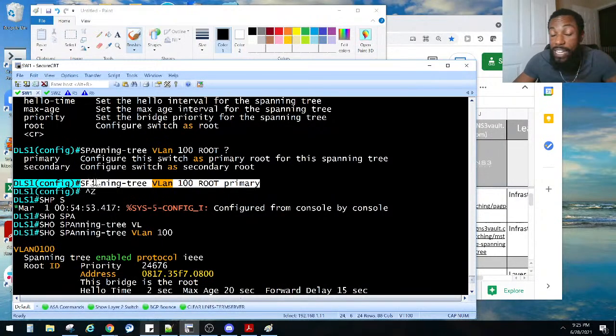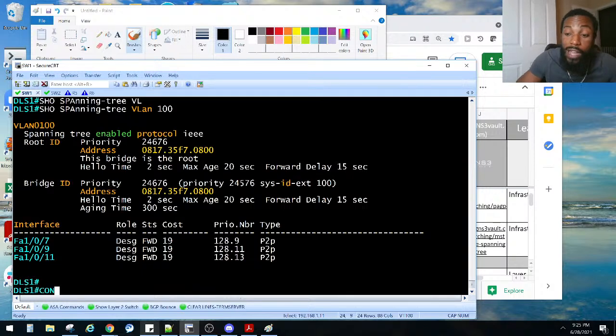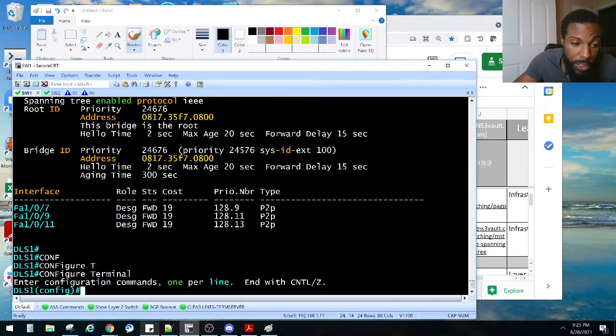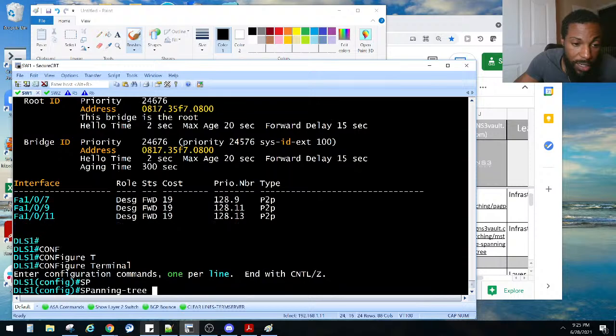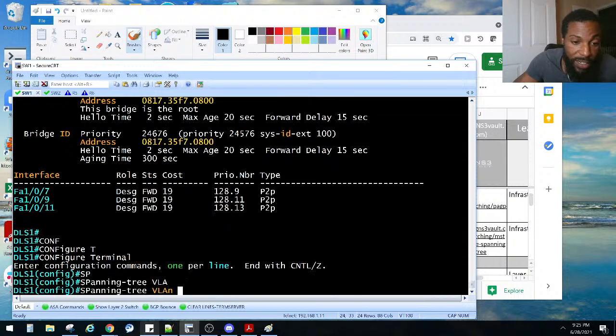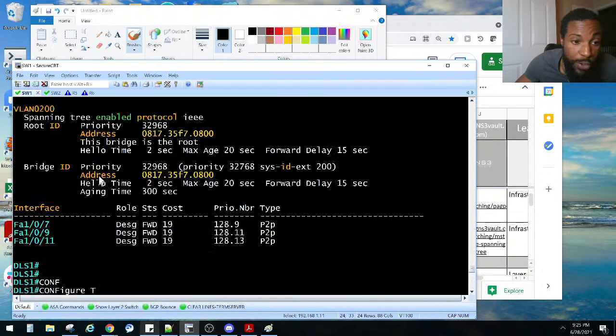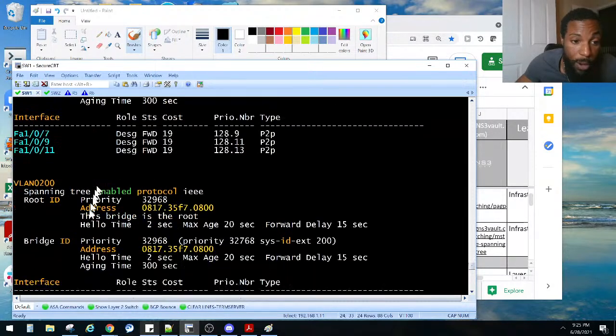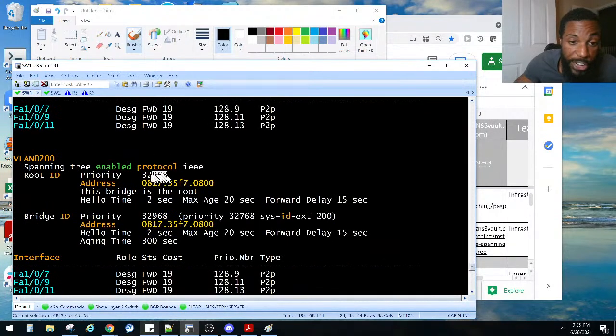We got to do the same thing for VLAN 200, right? I know it's taking a while here. So spanning tree VLAN 200, we said we are the root bridge, right? But remember, our priority before was 32968, and watch how it changes. So this is the default priority, 32768 plus 200, which gives us the bridge ID of 32968.